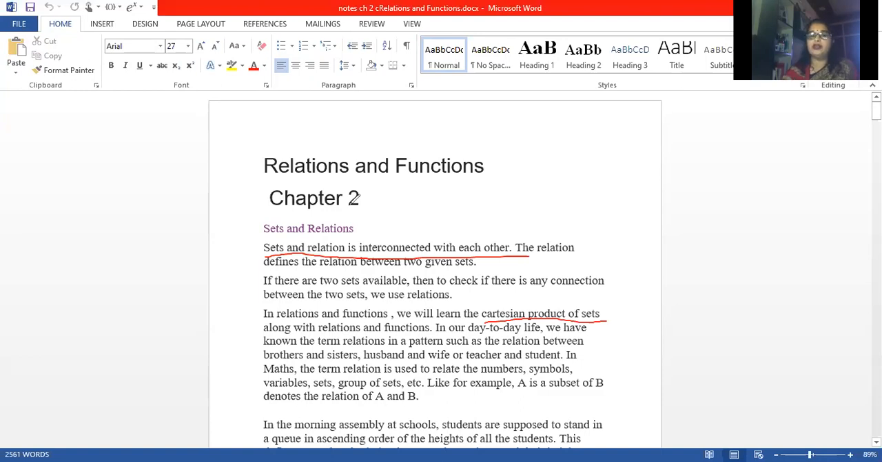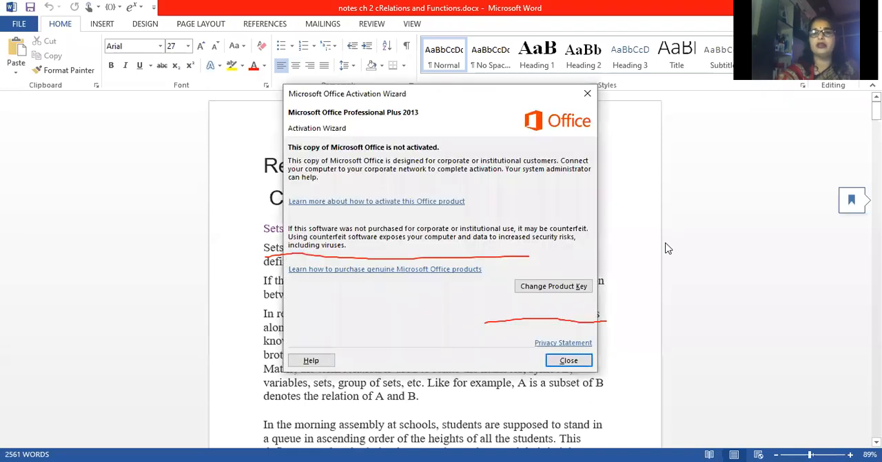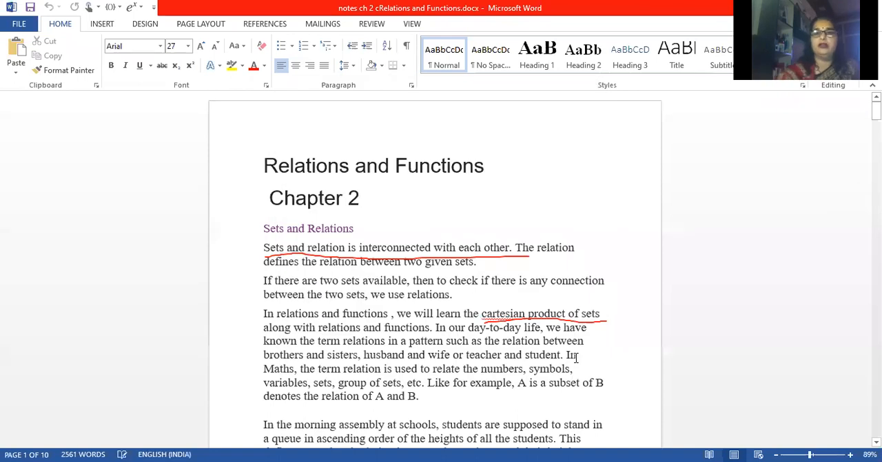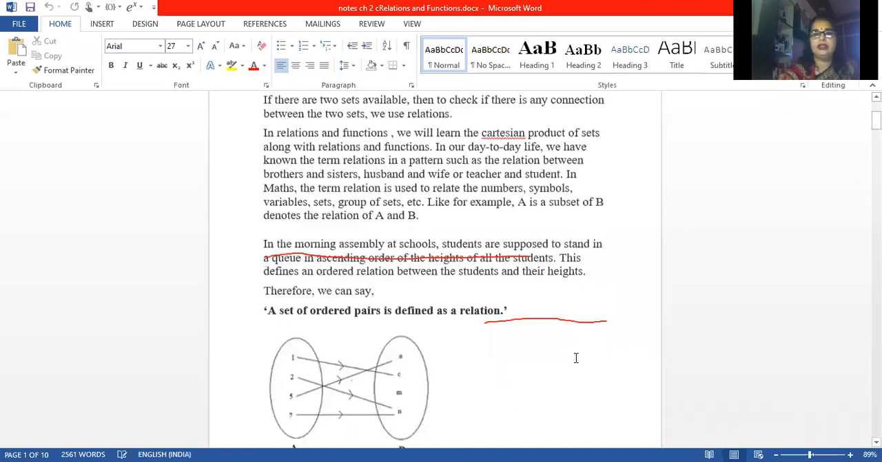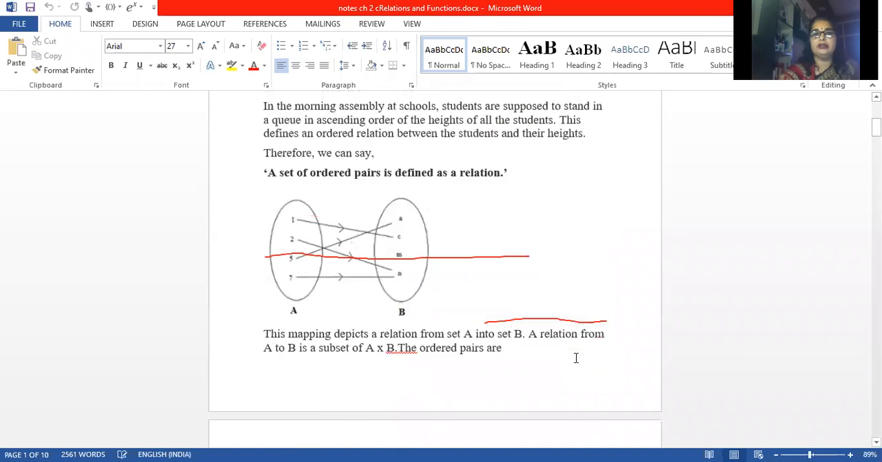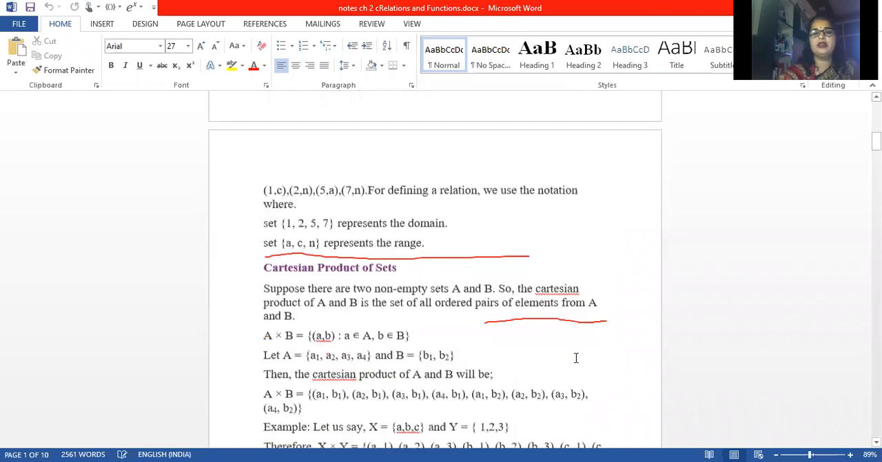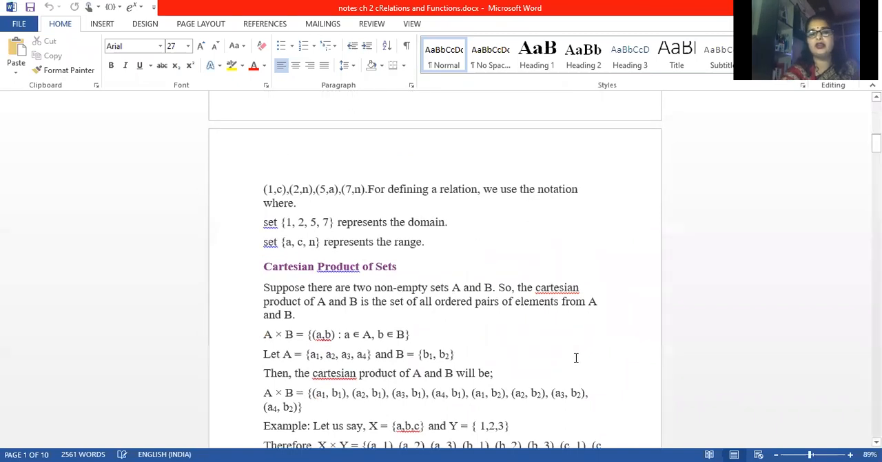So for that, first of all, come to the topic Cartesian product. Clear? Just see. This is your Cartesian product of sets. The Cartesian product of sets is defined. If you are having two sets, A and B, the product of the two sets is called the Cartesian product.